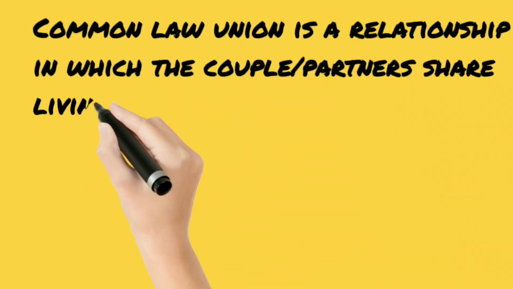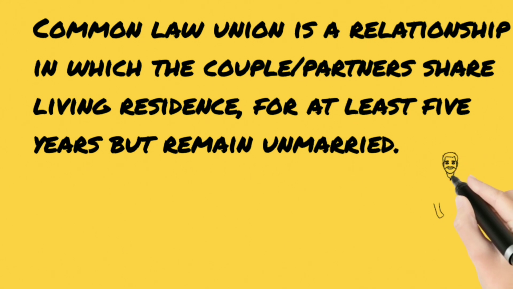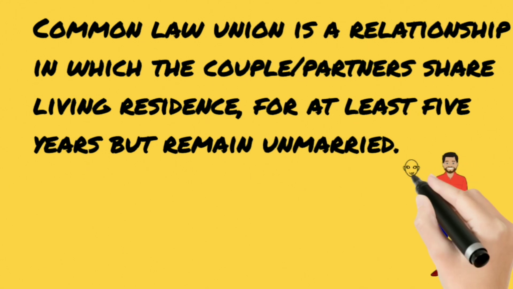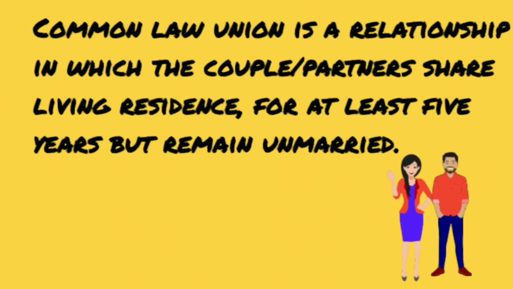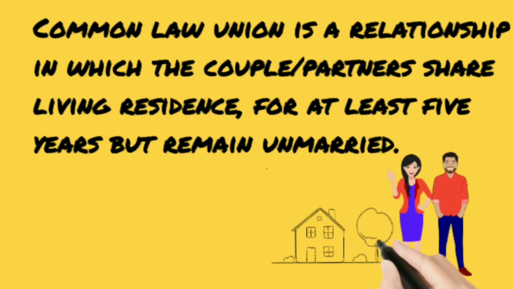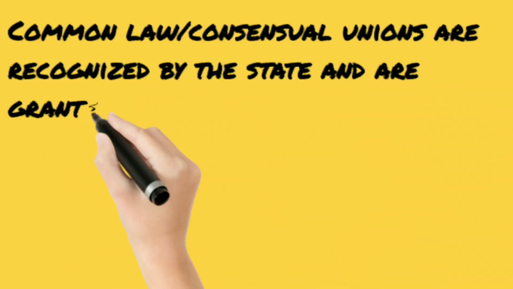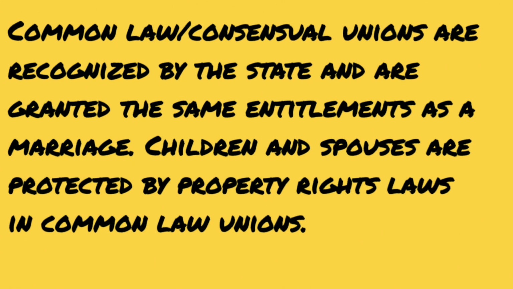Their reasons might be financial, social, or emotional. Whatever the reasons are, the couple are living together and they are not legally married. As we said earlier, it is also referred to as the consensual union because both parties have given consent to each other to live together for a period of time or even forever, right?